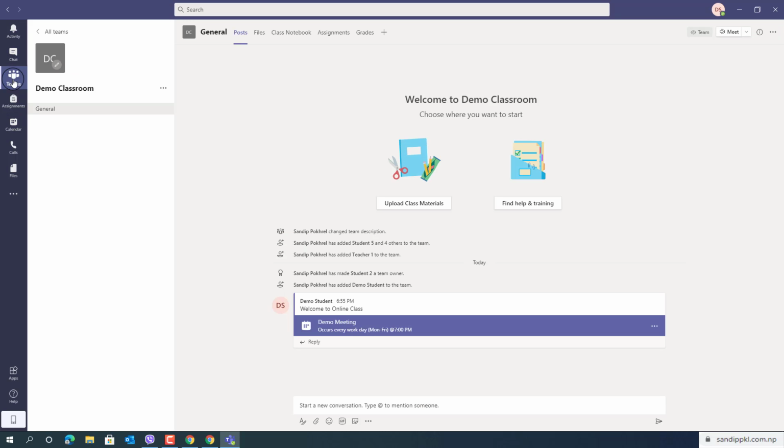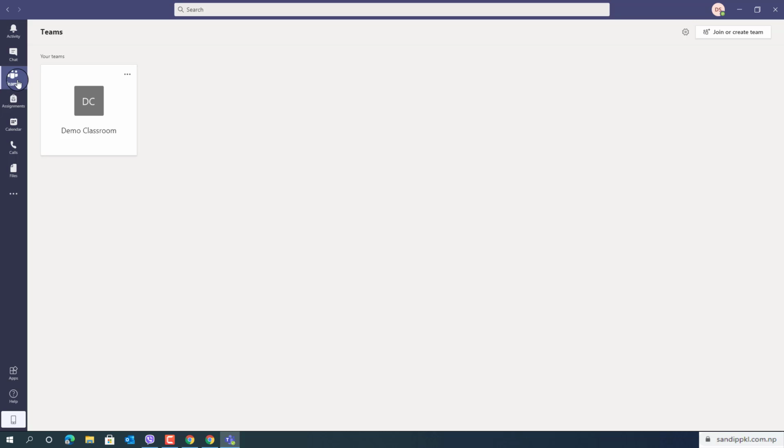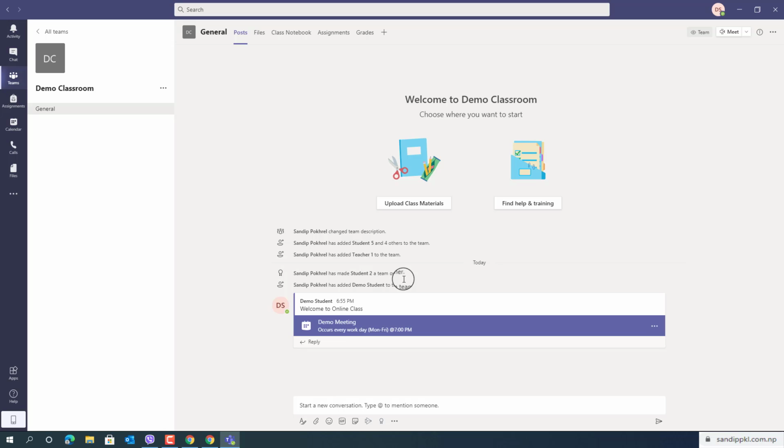Now let's move to Teams and check for the meeting if it is scheduled within a class selected or not. Here you can see demo meeting schedule, and you can see it occurs every workday, Monday to Friday, at 7 p.m. To manage more settings in Teams meeting, you need to check details of this meeting and make a few changes here.